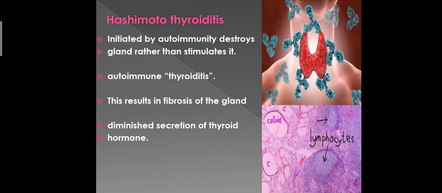Hashimoto thyroiditis. This type of hypothyroidism is initiated by autoimmunity against the thyroid gland, and this autoimmunity destroys most of the thyroid gland. It means thyroid inflammation. Thyroiditis causes progressive deterioration and finally fibrosis of the thyroid gland, and it results in diminished or absent secretion of thyroid hormones.